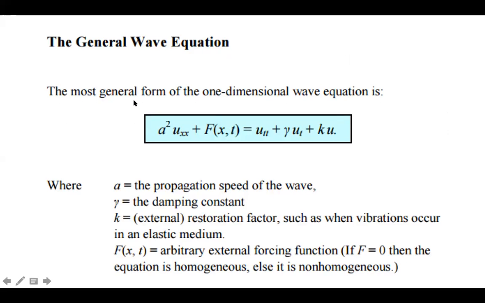What is happening? This is a general wave equation in one-dimensional form. You can see it looks like this. This is quite different to what you have learned, but you have all the terminology here. What is there: the propagation speed, then you have the damping constant, then the external restoration factor, and then you have an arbitrary external forcing function.